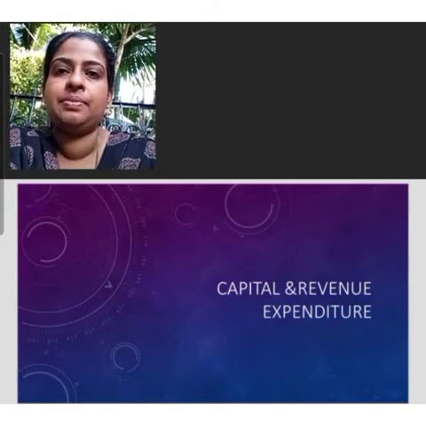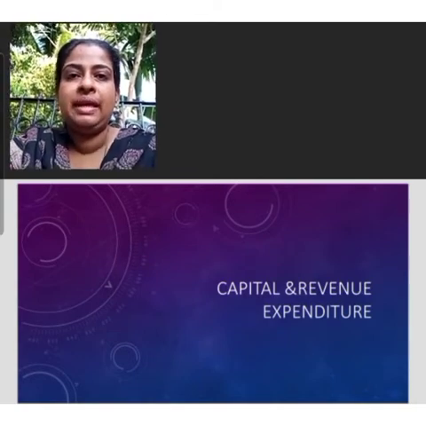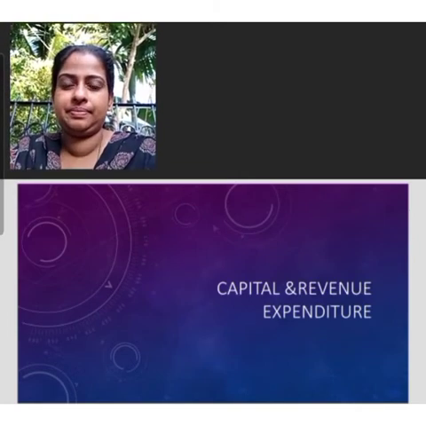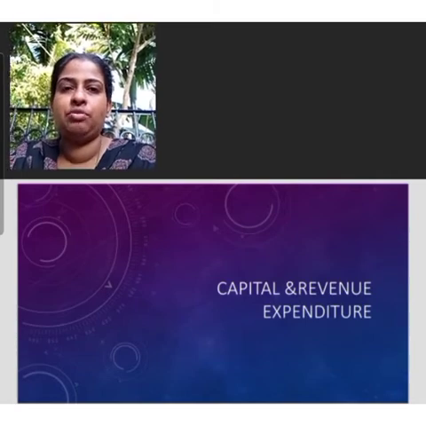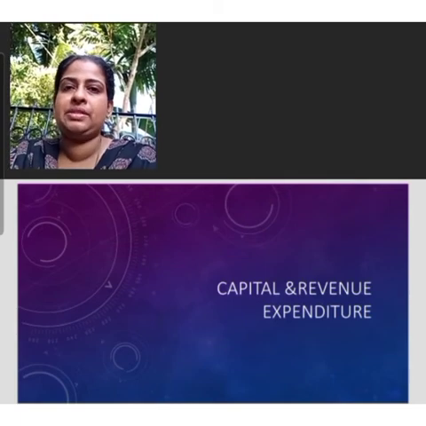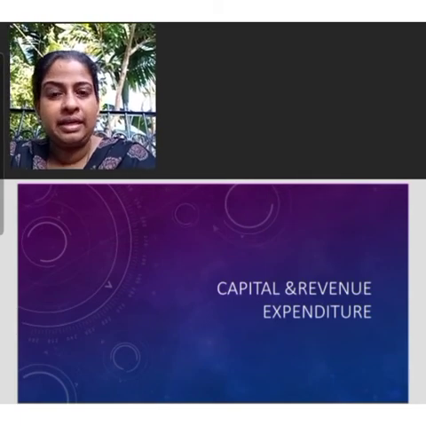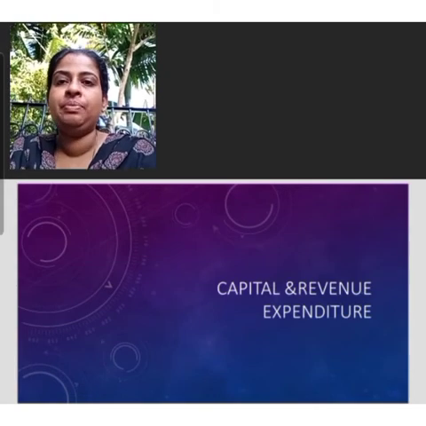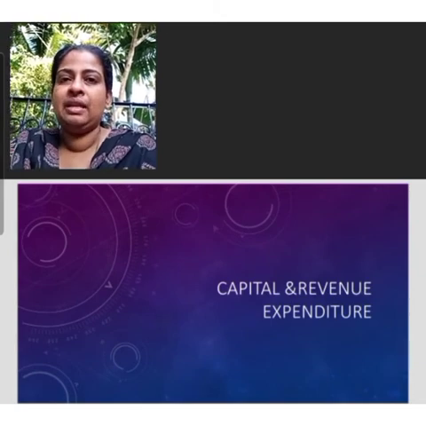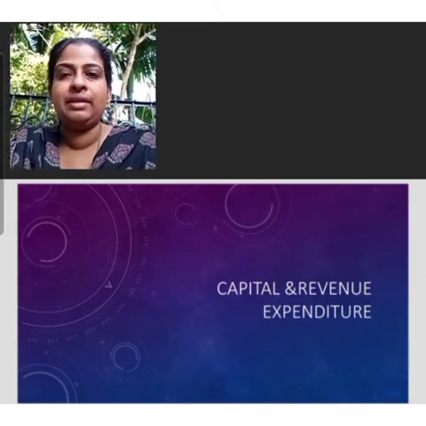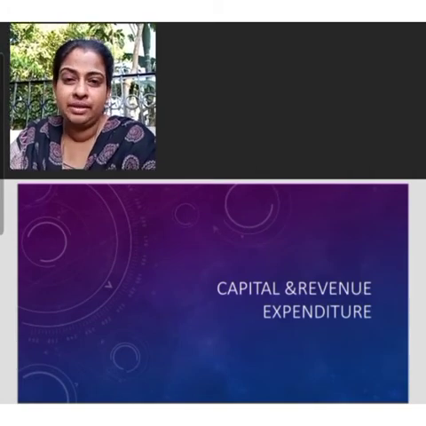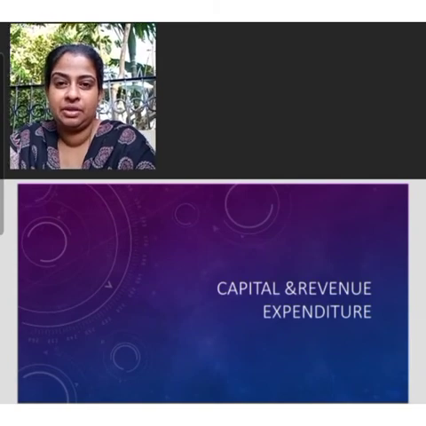Capital expenditures are also ultimately charged to the income statement and are spread over more than one accounting period. For example, furniture of rupees 50,000, if expected to give benefits over several years, is charged as depreciation expense. The treatment of deferred revenue expenditure is sometimes treated as capital expenditure. These expenses are also written off over their expected period of benefit. These are the important differences between capital and revenue expenditure.